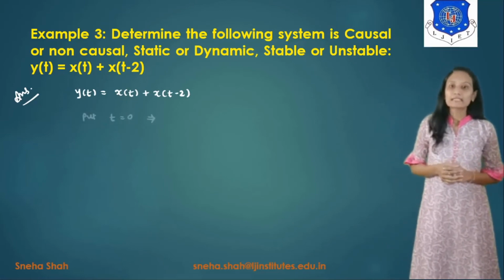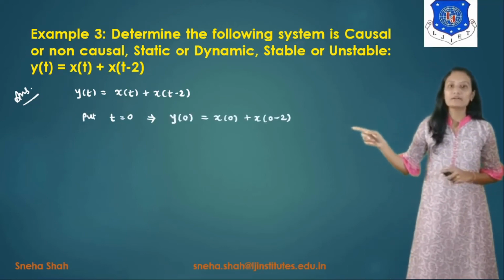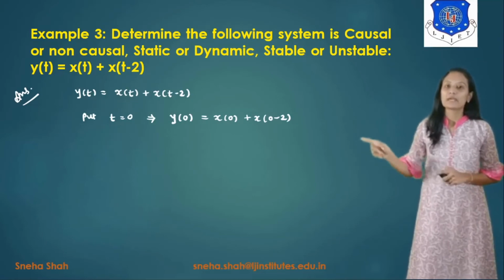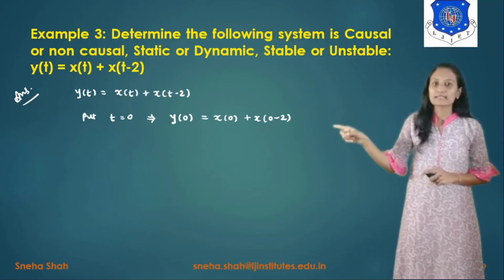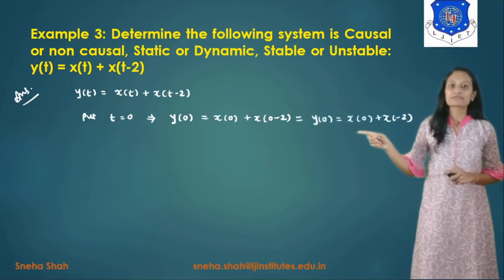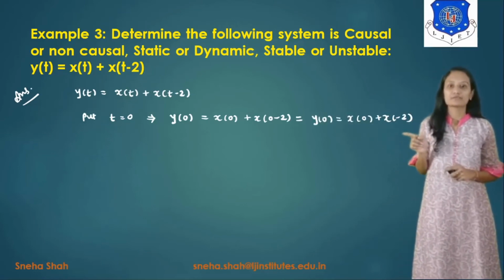Right. Now in this, we will put in different values of t, starting with t equals to 0. So what will be the value of y of 0? y of 0 equals to x of 0 plus x of 0 minus 2. Instead of t, we will take 0 in the above equation. Now if you simplify this, then it will give you the term as y of 0 equals to x of 0 plus x of minus 2.